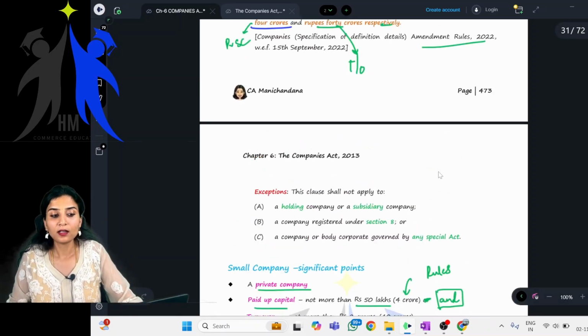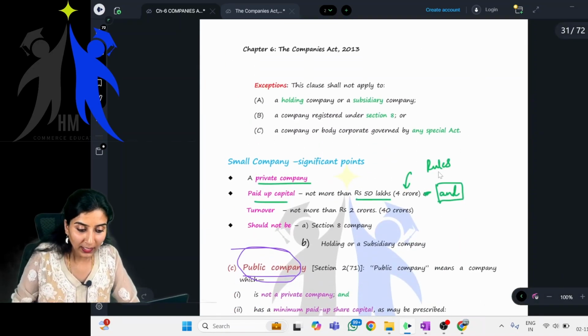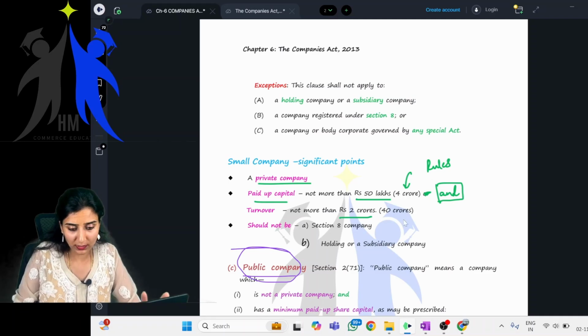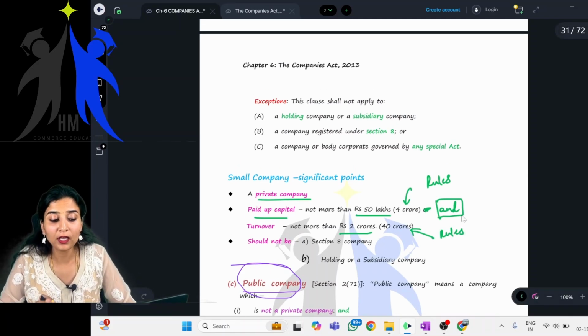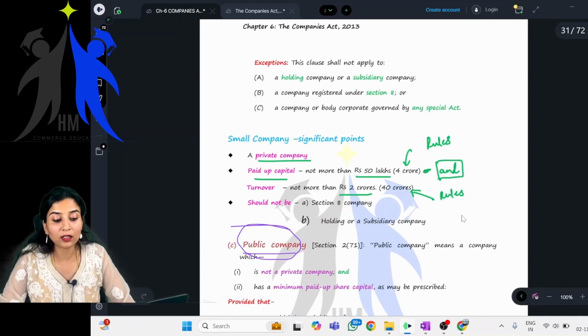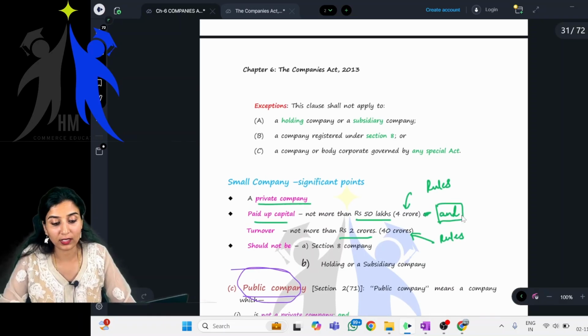But here, for a small company, you have to satisfy both the conditions. It is 'and'. Okay. And turnover not more than 2 crores. 2 crores is whatever is there in the Act, and according to the rules, it is now increased to 40 crores. So if you have to call yourself a small company, your paid up share capital should not be more than 4 crore, and the turnover in the immediately preceding financial year should not exceed 40 crores.